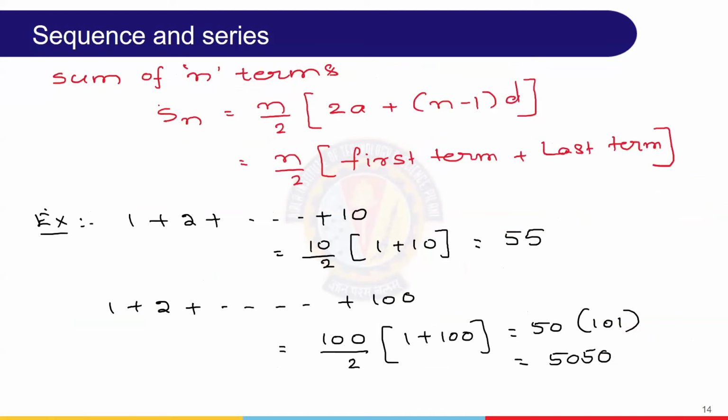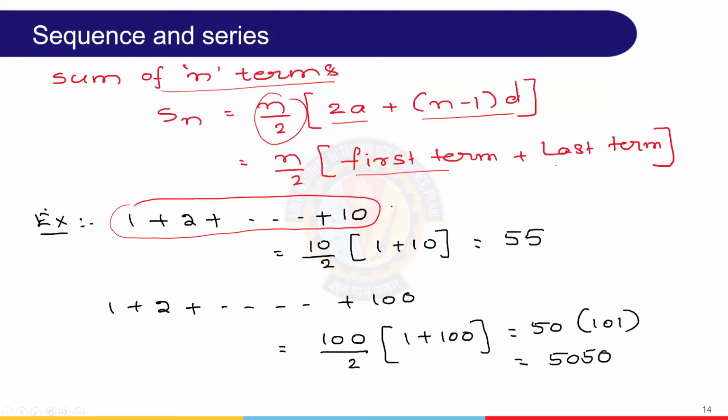That is where we talk about the sum of n terms, whether it is 10 terms, 20 terms, 30 terms, 40 terms. It is n by 2 into 2a plus n minus 1 times d. Or if you know the first term and the last term, then n by 2 into first term plus last term. This is a famous example, 1 plus 2 and so on.